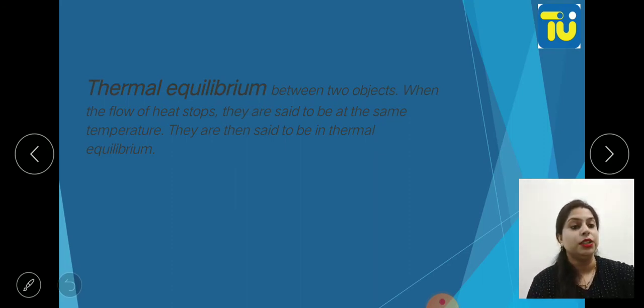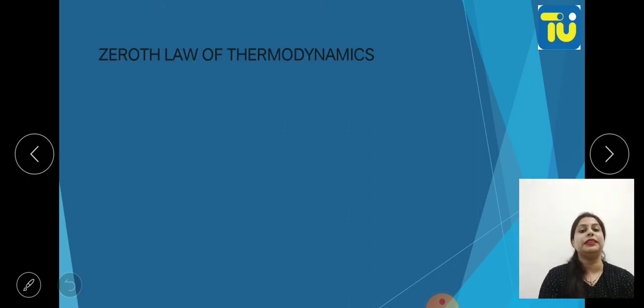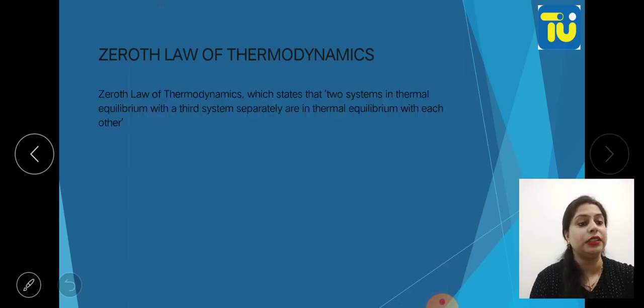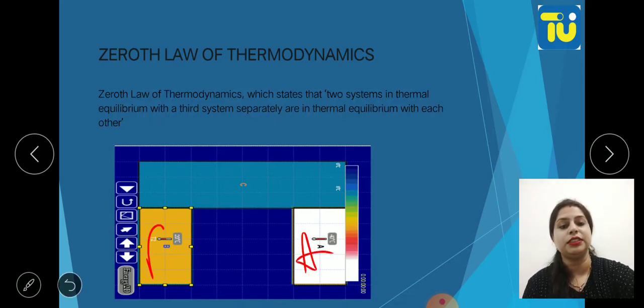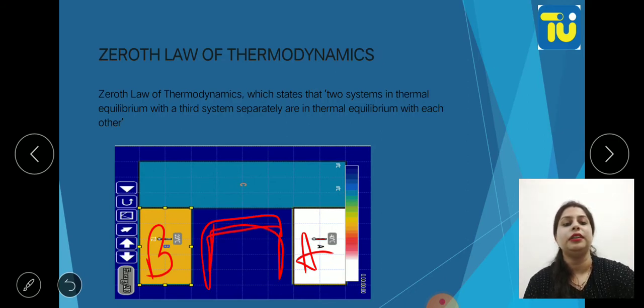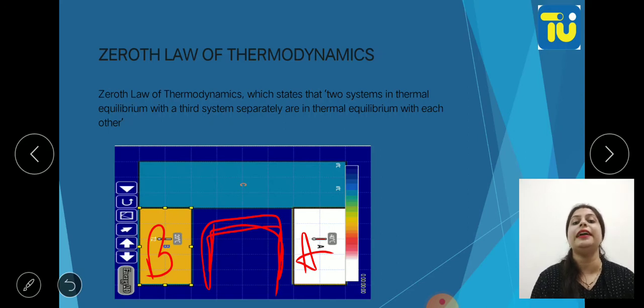Okay, so now let's come to the other topic, zeroth law of thermodynamics. What is zeroth law of thermodynamics? So let's study with the help of a diagram. So now you can see there is system A, there is a system B and they are separated with a wall, and this is an adiabatic wall.